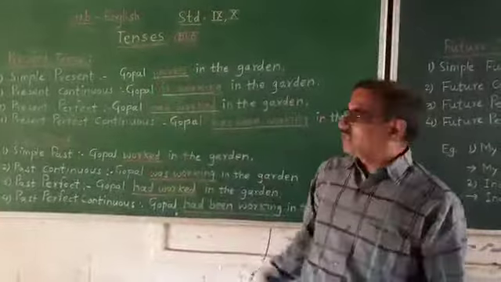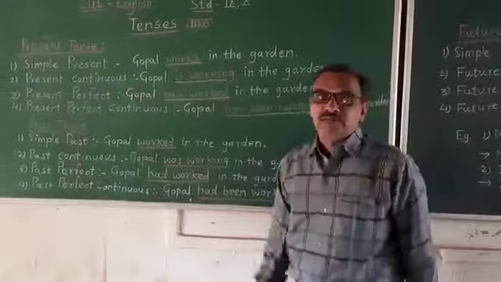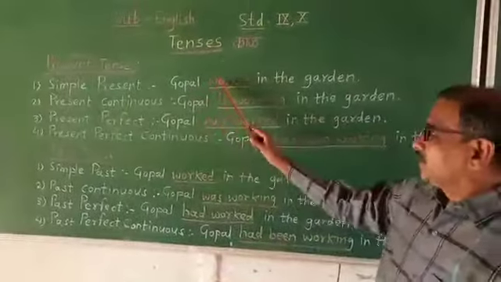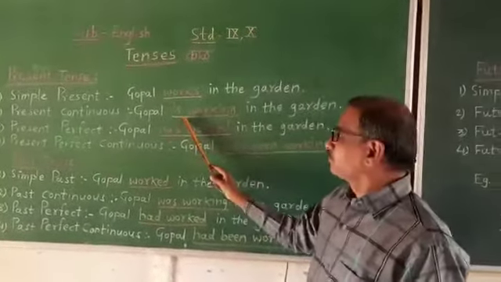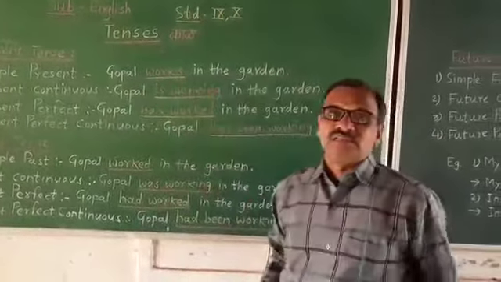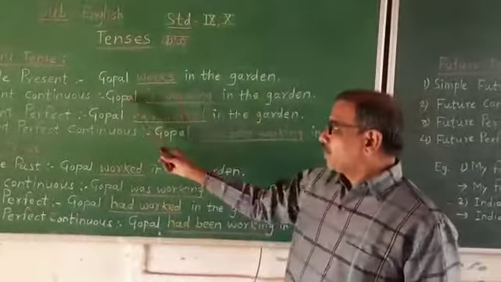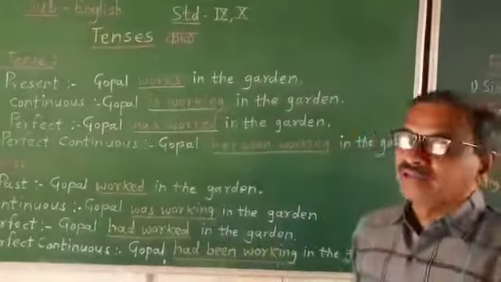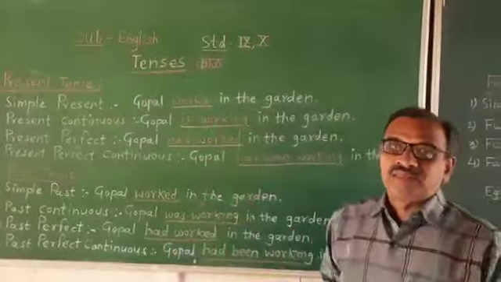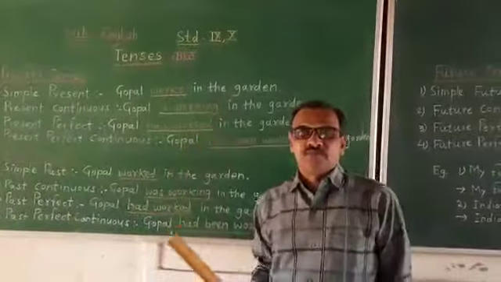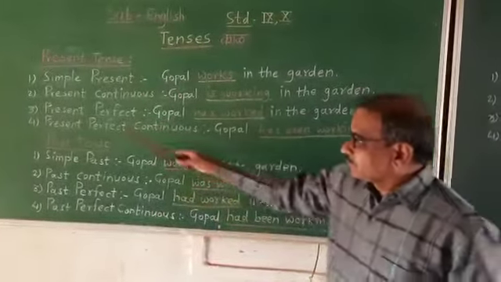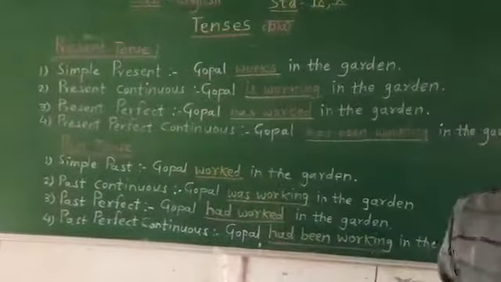The second tense is present continuous tense. The action is going on. See the changed verb here. Is and ing suffix is there to the verb. Gopal is working in the garden. Subject plus to be plus verb plus ing is the structure of this type of sentence. Present continuous tense.